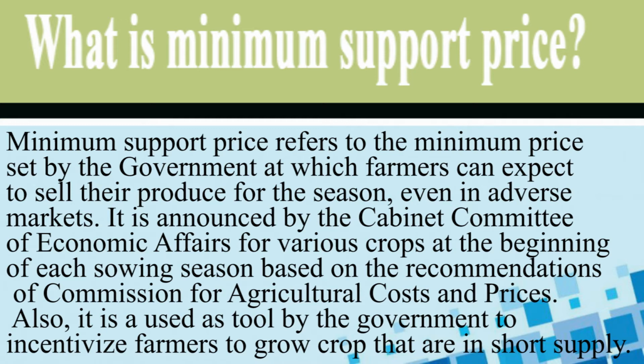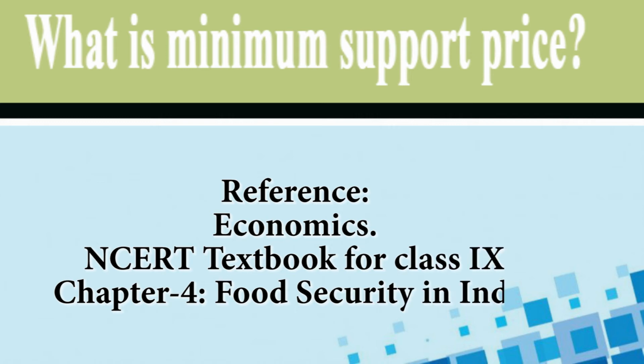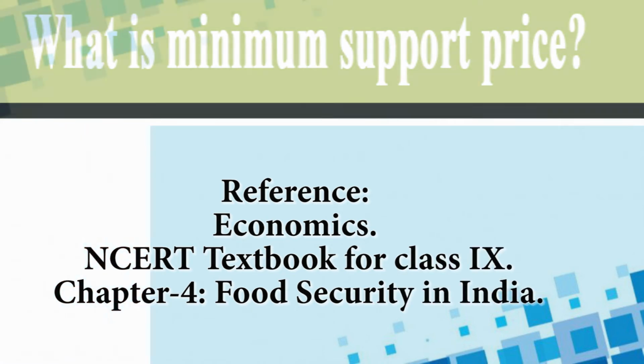It is announced by the Cabinet Committee on Economic Affairs for various crops at the beginning of each sowing season based on the recommendations of the Commission for Agricultural Costs and Prices. Also, it is used as a tool by the government to incentivize farmers to grow crops that are in short supply. You must have read about it in chapter 4 of your class 9th economics textbook.